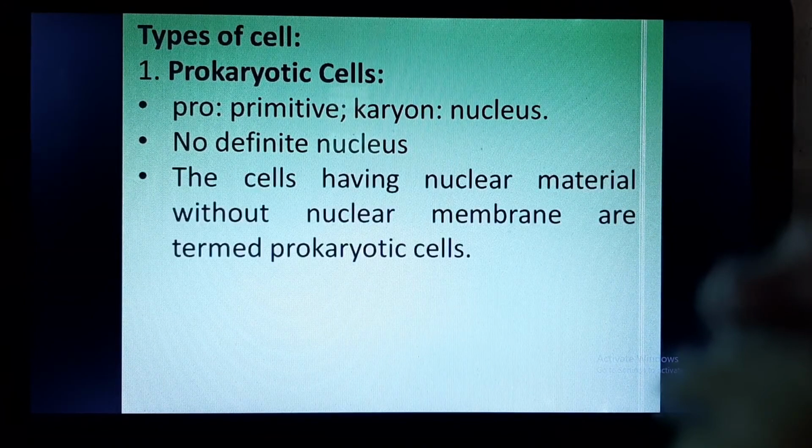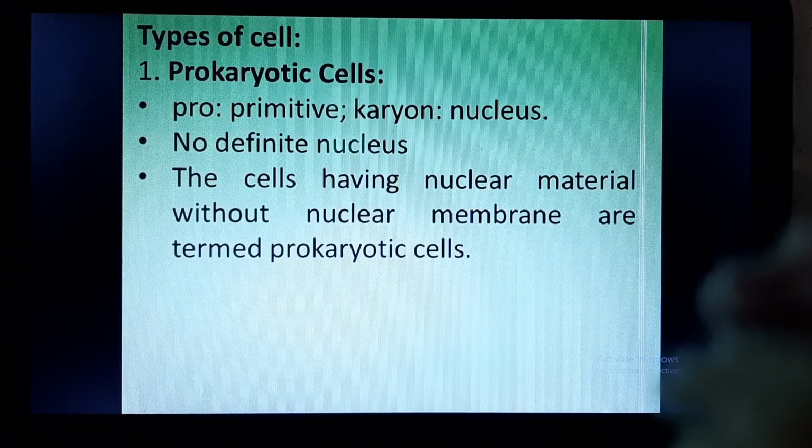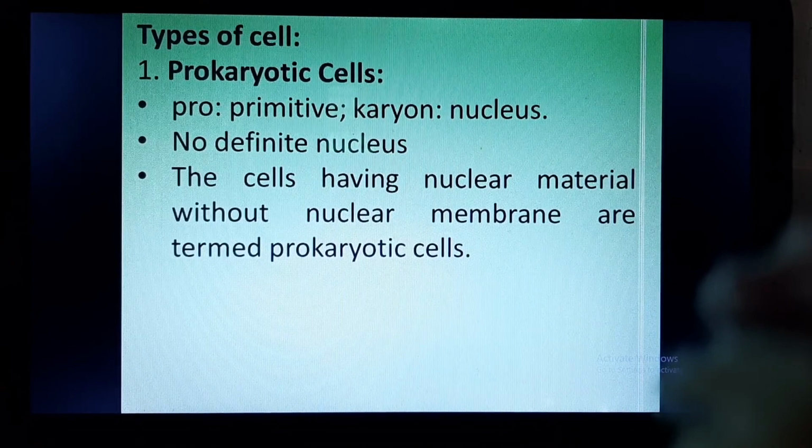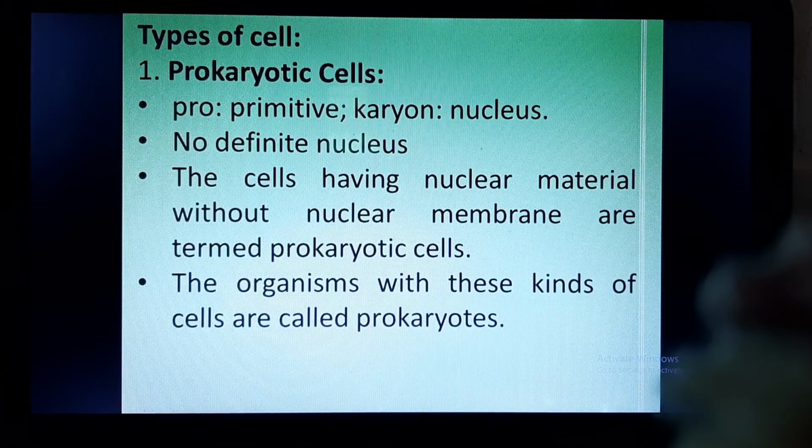Because the nuclear membrane which would be enclosing the nuclear material is absent. So the cells in which the nuclear material is not surrounded by any nuclear membrane, that means the shape of the nucleus is not definite, will be called prokaryotic cells.